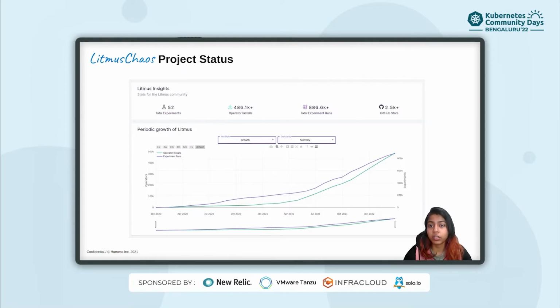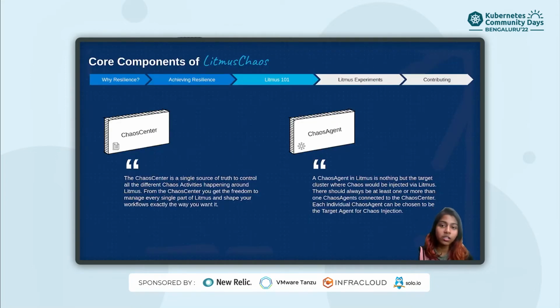So yeah, talking about the core components of Litmus Chaos. Litmus Chaos at its core has two components. The first one is the chaos center, which is the single source of truth of all the chaos activities, be it creation of chaos workflows, scheduling them, or managing the team. All these chaos activities are managed through chaos center. And the second one is the chaos agent, which is nothing but a target cluster against which the chaos is injected.